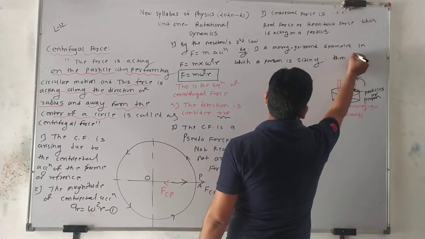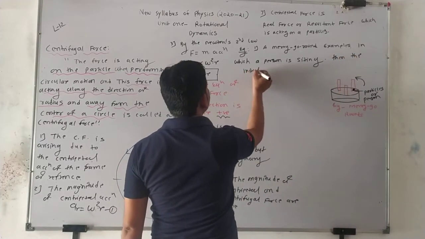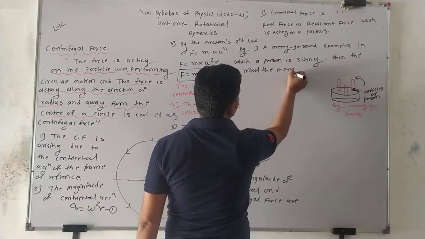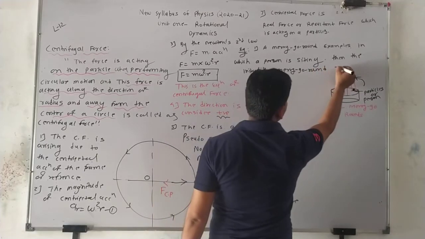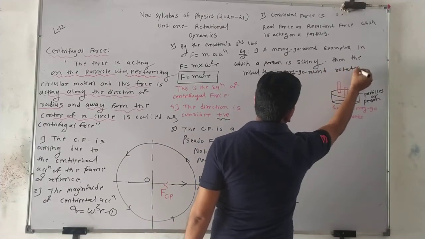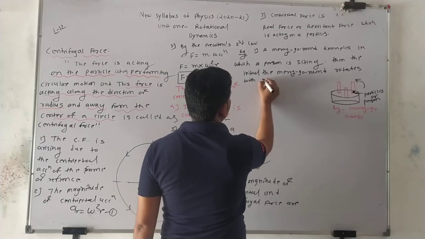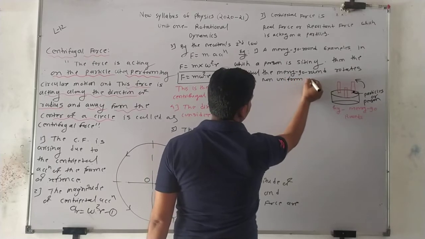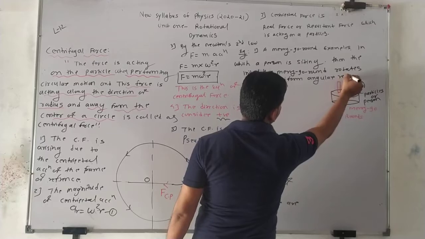Then the merry-go-round rotates with non-uniform angular velocity.